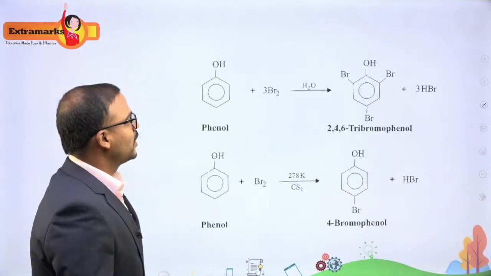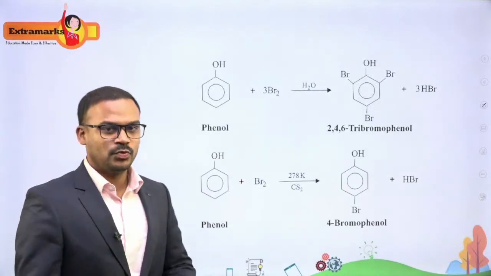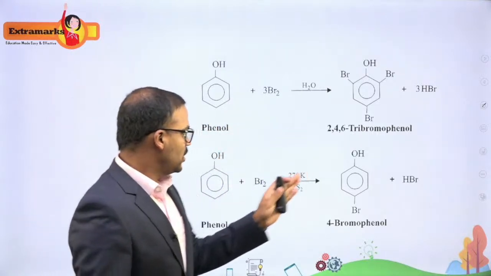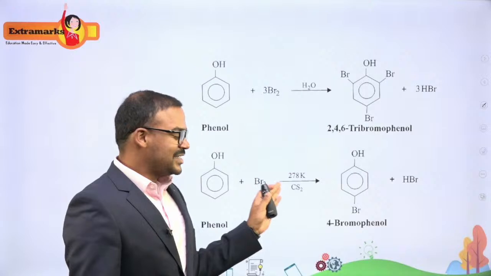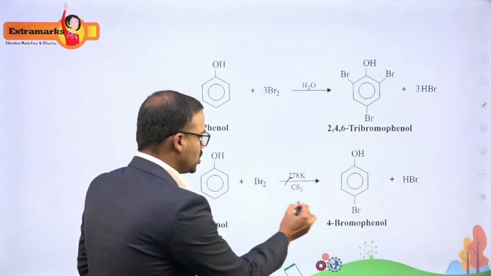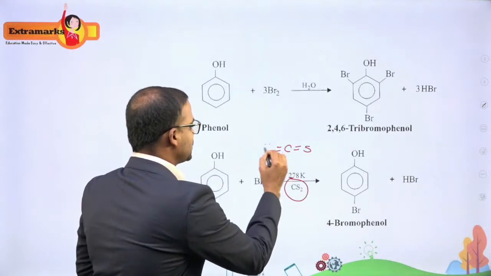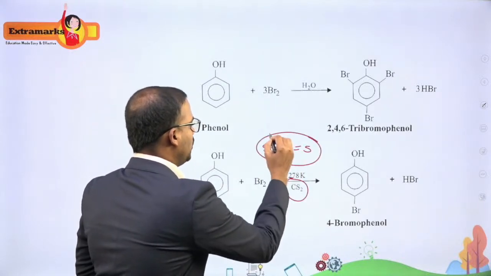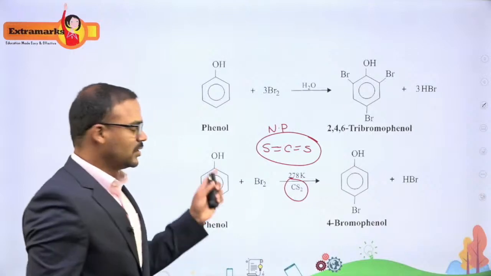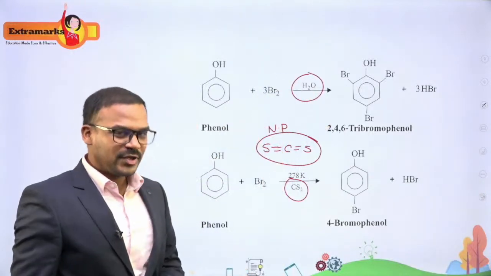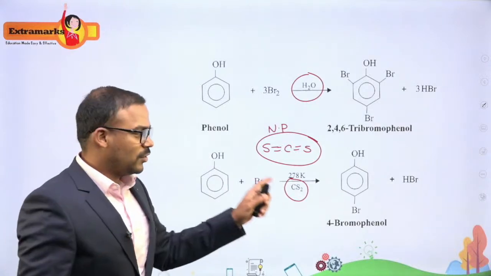Right. So what is the summary of this reaction? From phenol in water, you get the tri-substituted product, and from phenol in CS2 solvent you get the para product. See, CS2 is a non-polar solvent, so it cannot ionize the phenol which is there, but water can ionize the phenol, forming a phenoxide ion. So that was the summary of this question.